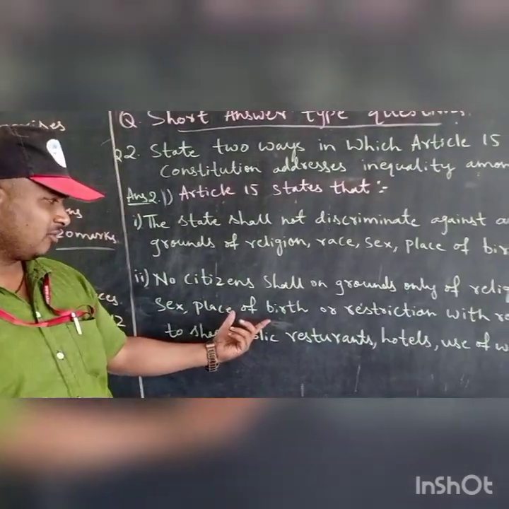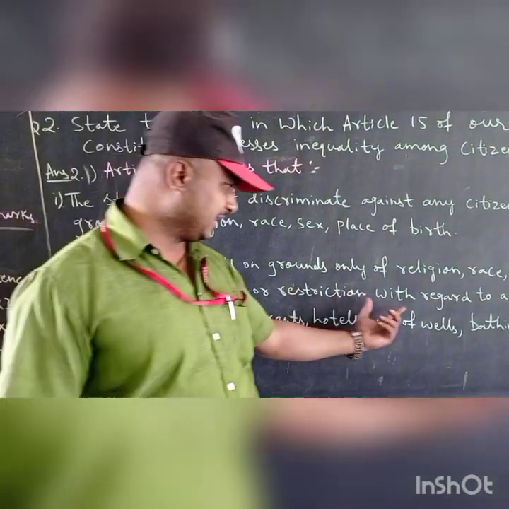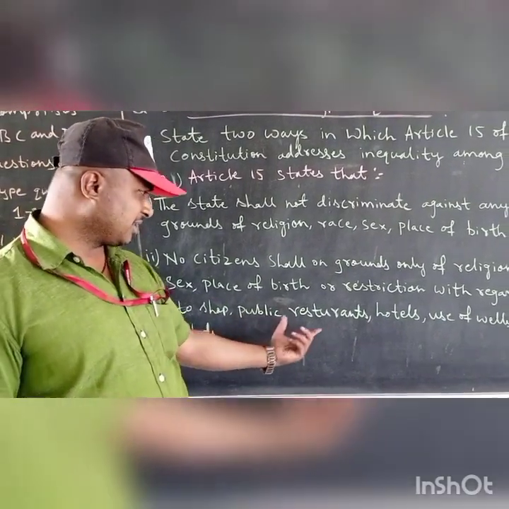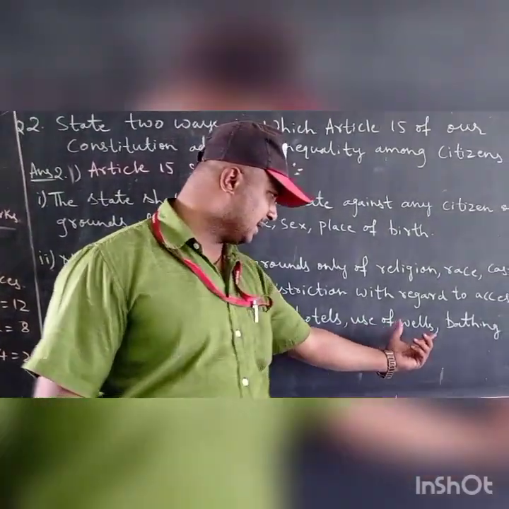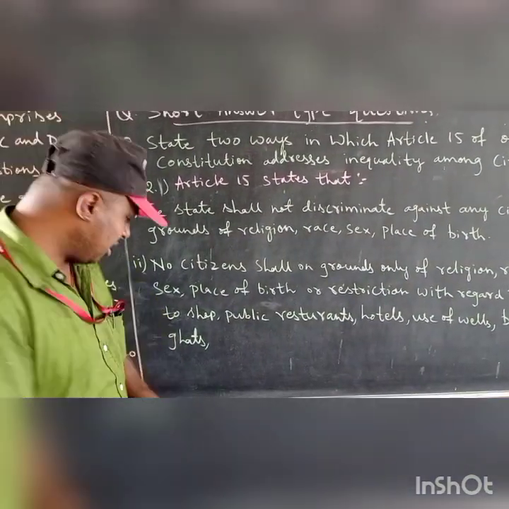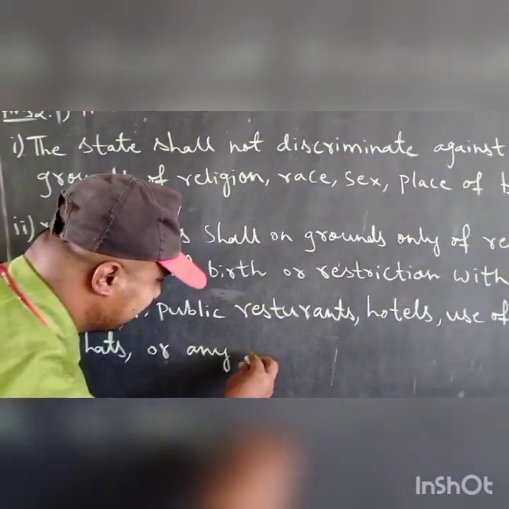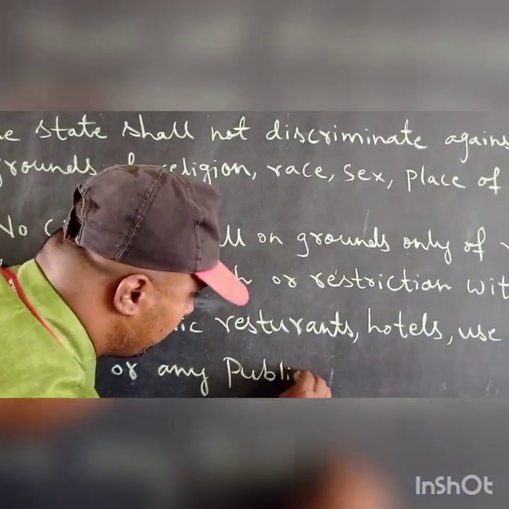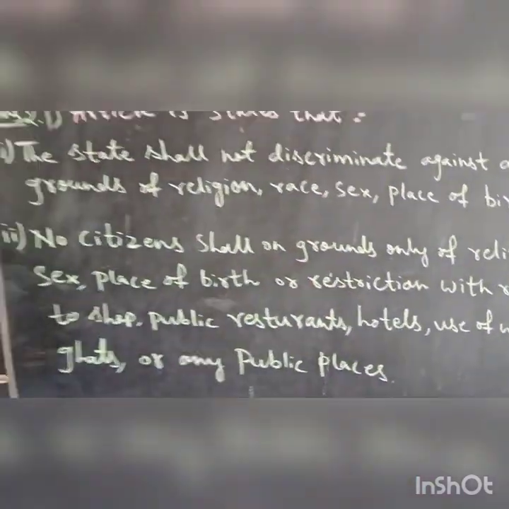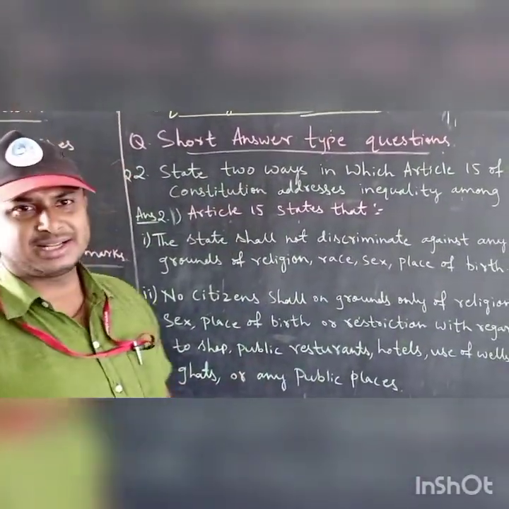Second point, no citizen shall, on the grounds only of religion, race, caste, sex and place of birth, be restricted with regard to access to shops, public restaurants, hotels, use of wells, bathing ghats or any public places. You cannot restrict them from using any public places. This is how to write the short answer type question.